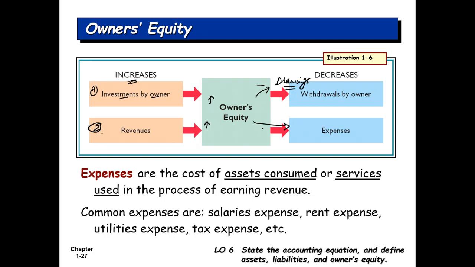Also expenses. When you hire services, you have to pay for those services, and the money that you pay basically decreases owner's equity. So I will conclude here that there are two things that increase owner's equity: investment by the owner and revenues. And there are two things that decrease owner's equity: withdrawals and expenses.